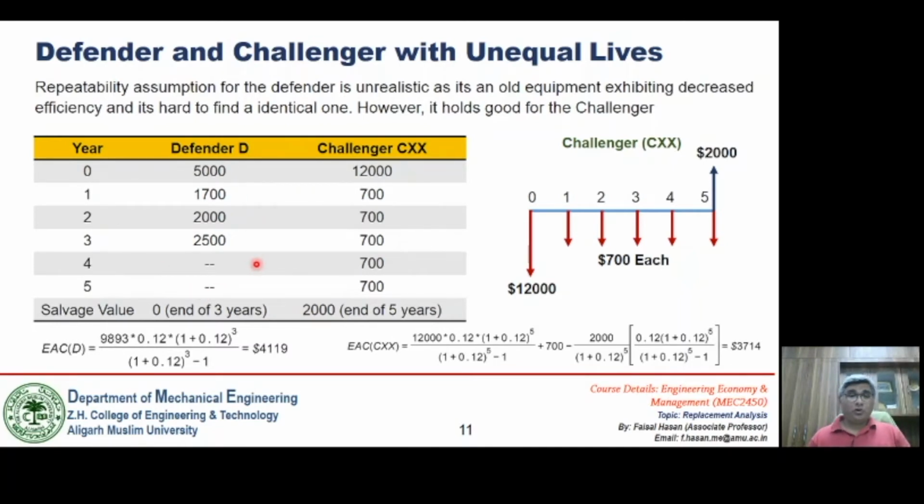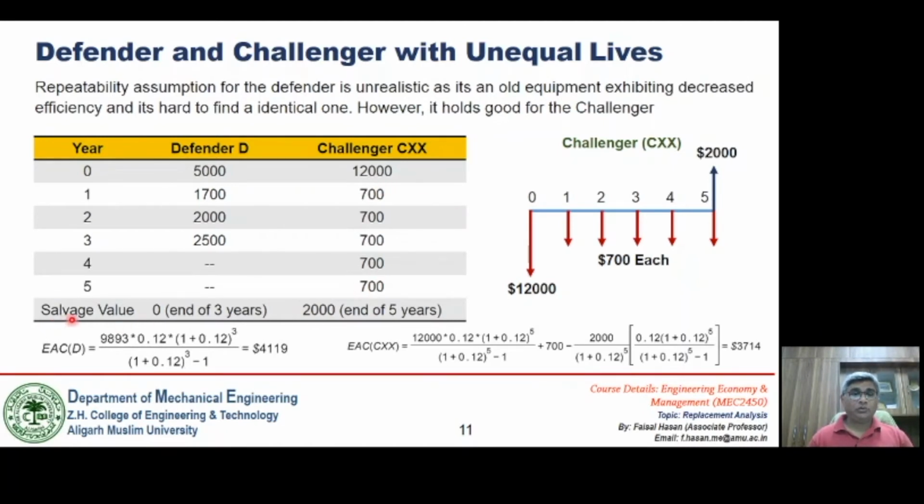So let's see how to solve the problem when we have unequal lives. Let us take an example. The life of the Defender is given as 3 years, same as we have taken in the previous examples. Now a new challenger is available. The price of this challenger is given as 12,000 rupees, the annual operating cost of the challenger is $700, and the economic life is 5 years.